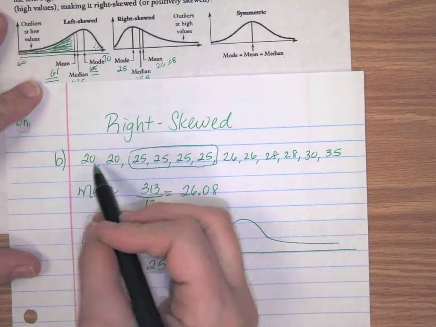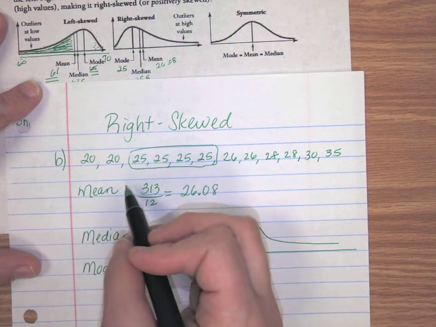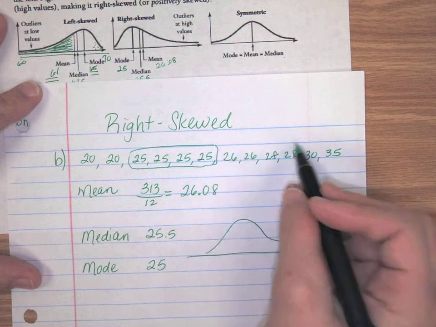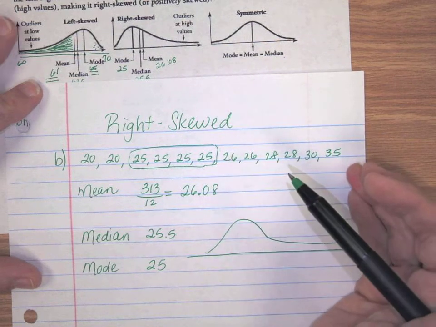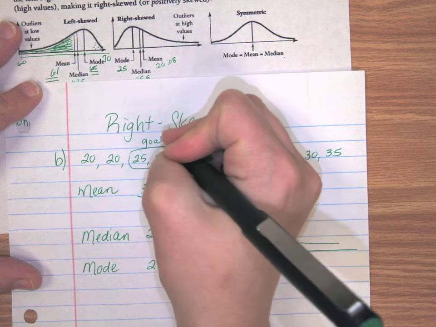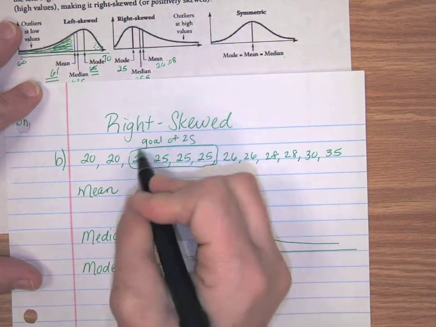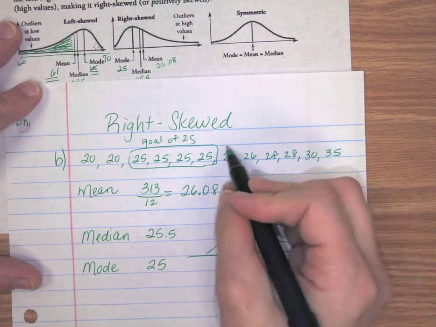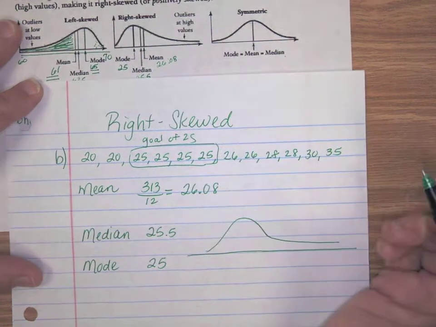But if we take all these and we look at them together, there's going to be a few students that may have read below that, and then there's probably going to be some that are just avid readers. They're going to read high above that. If this is possibly our goal for the year, of reading 25 books, then there's going to be a good bit of students that hit that goal and are just happy to be at the goal. Maybe a couple that don't quite make it, but then there's always going to be several that'll go above it just because they enjoy reading.